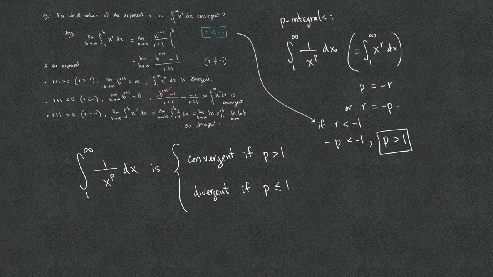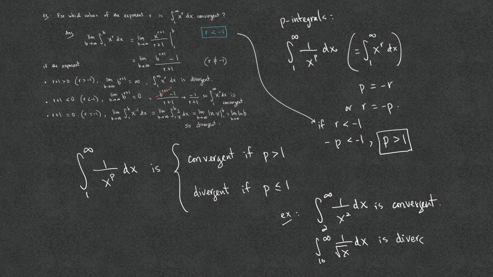For example, the integral from 2 to infinity of 1 over x squared dx. Since p equals 2 is greater than 1, we know that this integral is convergent. Or the integral from 10 to infinity of 1 over the square root of x dx. In this case p equals 1/2, which is less than or equal to 1. Thus we know that this integral is divergent.